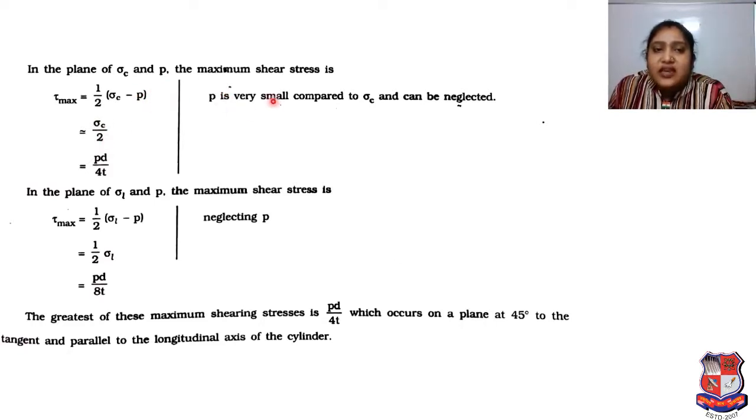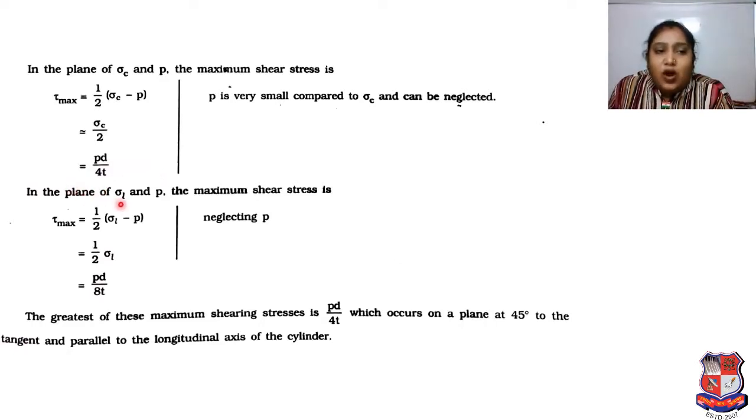Because P is very small compared to sigma C. That's why it is neglected in this term, and that's why tau max is approximately sigma C by 2 because we neglected P. And if we consider that, then tau max will finally be PD upon 4T.